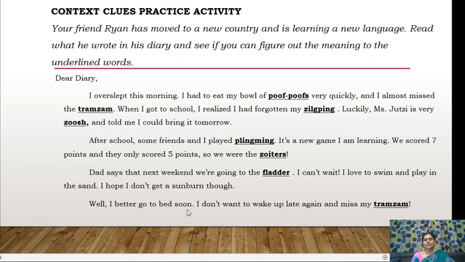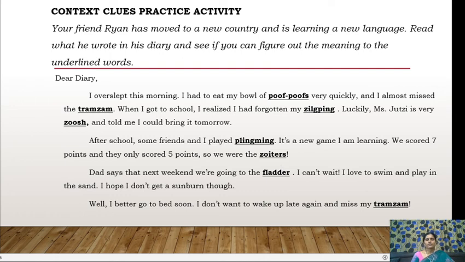Well, I better go to bed soon. I don't want to wake up late again and miss my tramjan. Again, tramjan, the vehicle in which he goes to school every day. It's not the exact meaning, but contextual meaning. Of course, by looking at the clues of this, in the context, we can guess the meaning of those words.